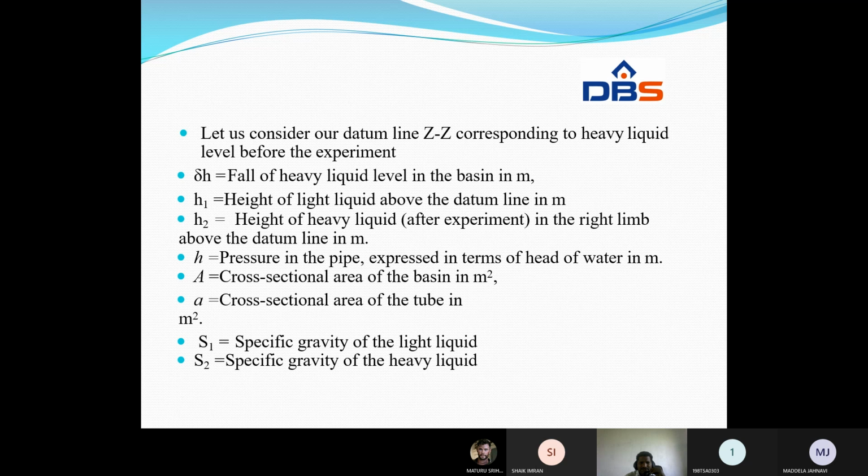H2 is the height of the heavy liquid in the right limb, and H is the pressure in the pipe expressed in terms of water. Capital A is the cross-sectional area of the basin. Small a is the cross-sectional area of the tube in meter square. S1 is the specific gravity of the light liquid. S2 is the specific gravity of the heavy liquid.